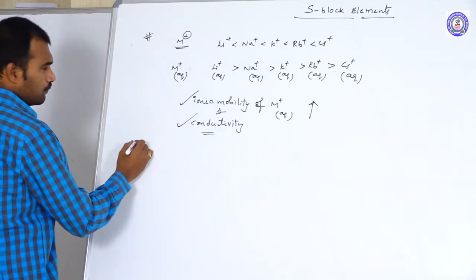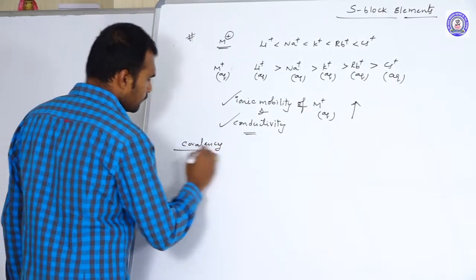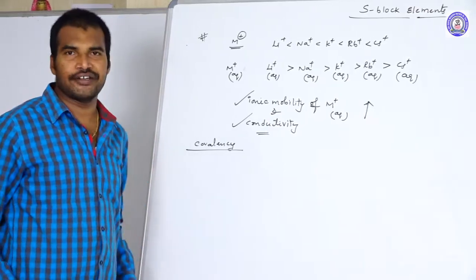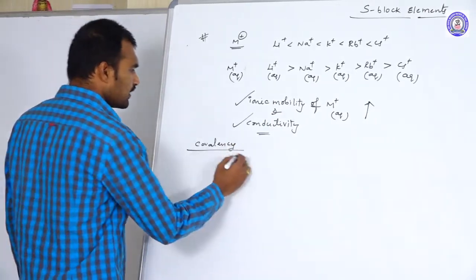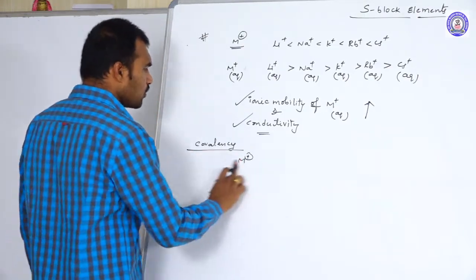After that, the covalency of the 1A group elements and 2A group elements.